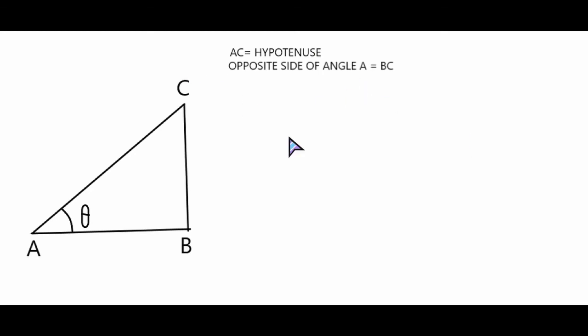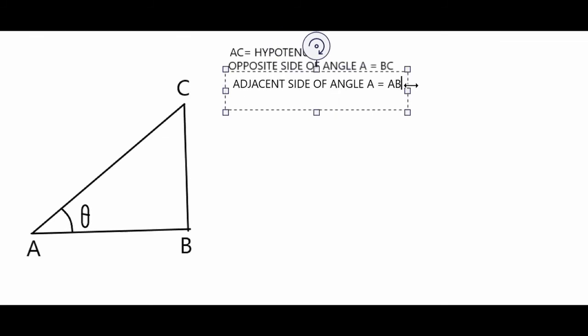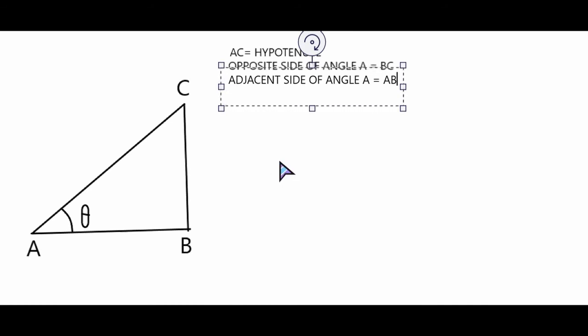And now we will locate the adjacent side of the angle A. Whenever we are saying adjacent side, we are always talking about a particular angle. So adjacent side of angle A is which one? Again, tell me. Adjacent side of angle A is equal to AB. So that also we will just make it out here. This is adjacent side of angle A. So this we understood, right?